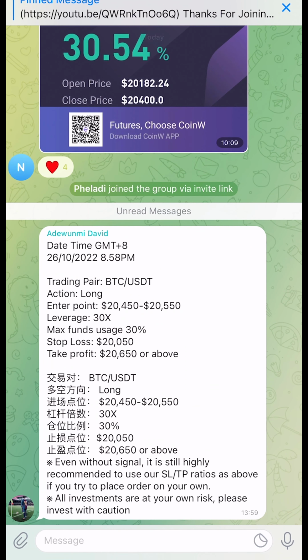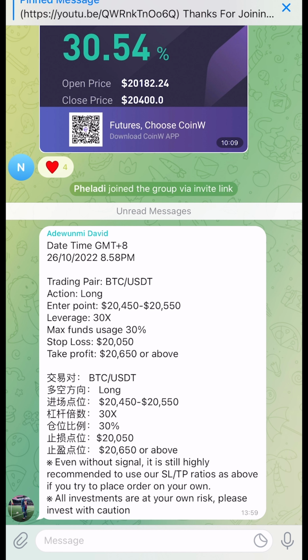All right, so as you can see, we have the trading pair, we have the action, which is long, we have the enter points, leverage, max fund usage, stop loss and take profit. So what you want to use here is the stop loss and take profit. Then look at the enter point, which is 20,450 to 20,550.